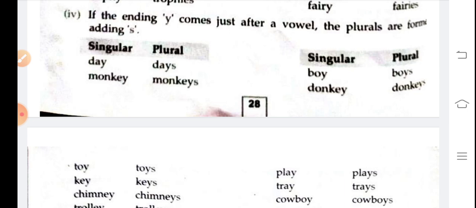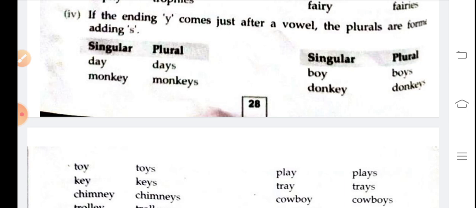If some words end with y, we will add only s to make the plural form of any word. For example, if the ending y comes just after a vowel, how many vowels are there? A, E, I, O, U. Okay, so if the ending y comes just after a vowel, the plurals are formed by adding s, like day, days, monkey, monkeys.